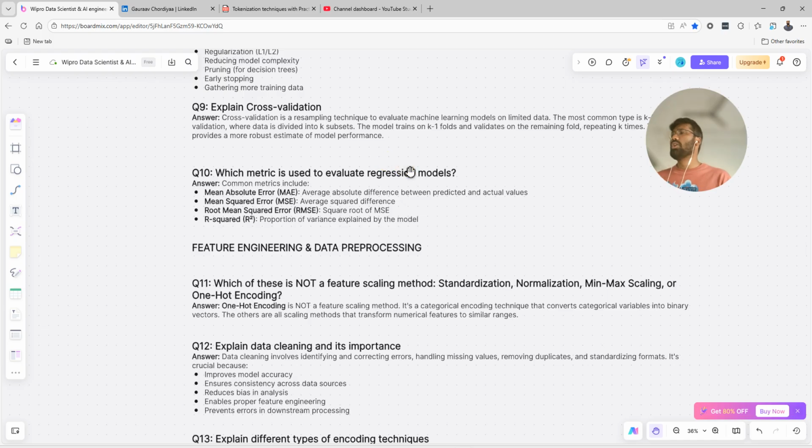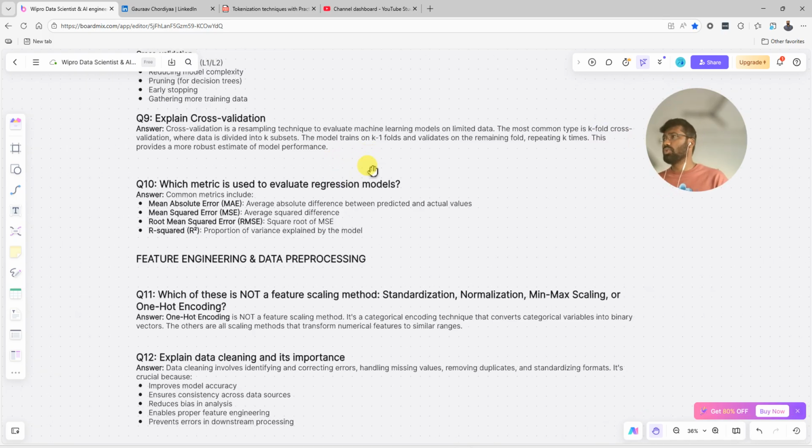Now, next is explain cross validation. What is cross validation? Cross validation is a basic resampling technique. We are just shuffling our data to evaluate a machine learning model on limited data. The most common type is k-fold cross validation, where data is divided into k subsets. The model trains on k minus 1 folds and validates on the remaining fold. Repeating k times provides a more robust estimate of the model performance.